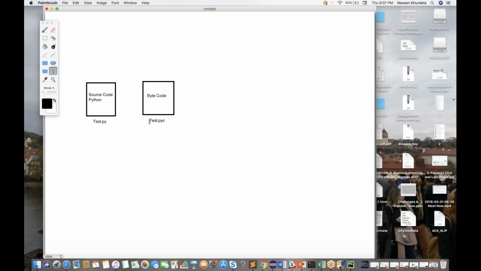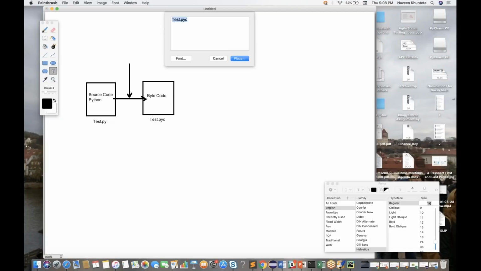So in between, this compiler will convert this source code into bytecode. This is happening through the compiler. One entity is available over here, this guy called the compiler, will do this. So we have the Python compiler.